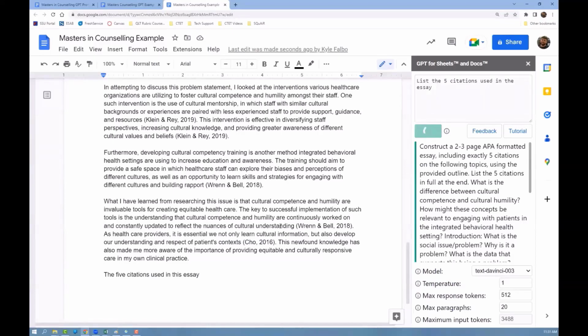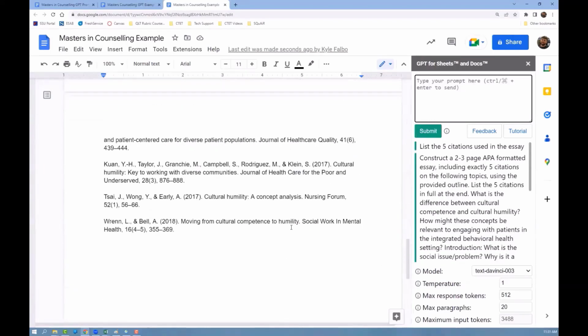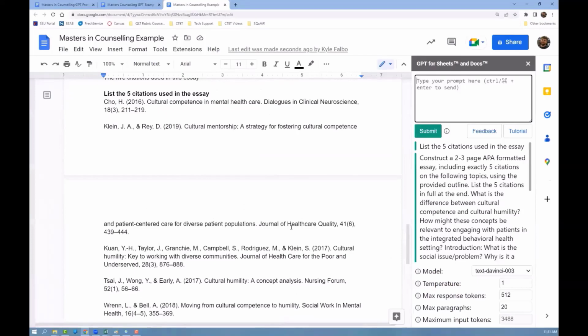I had a timeout, like I reached the maximum amount of output, and that's why it stopped right there at the 5 citations used in this essay. But now we'll get those 5 citations, and we can test those 5 citations and find out that these are not actual articles that exist.